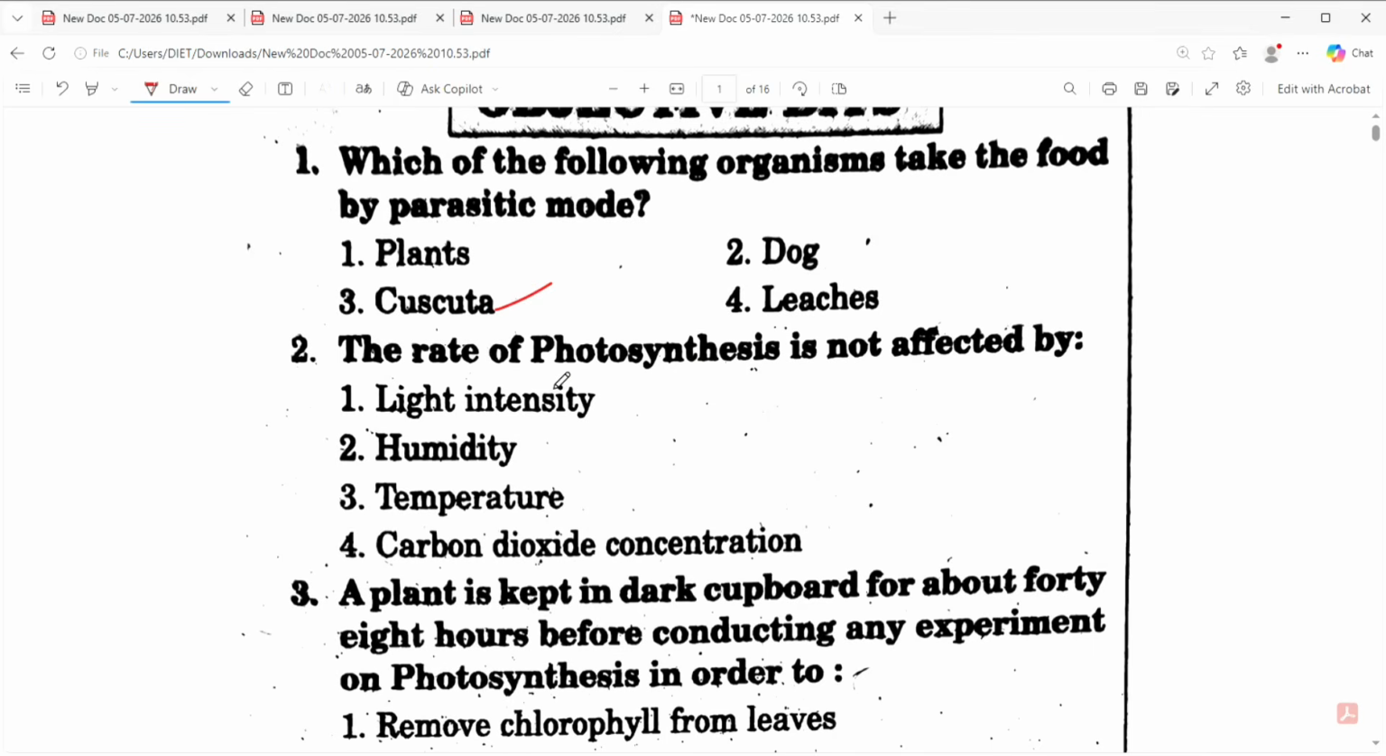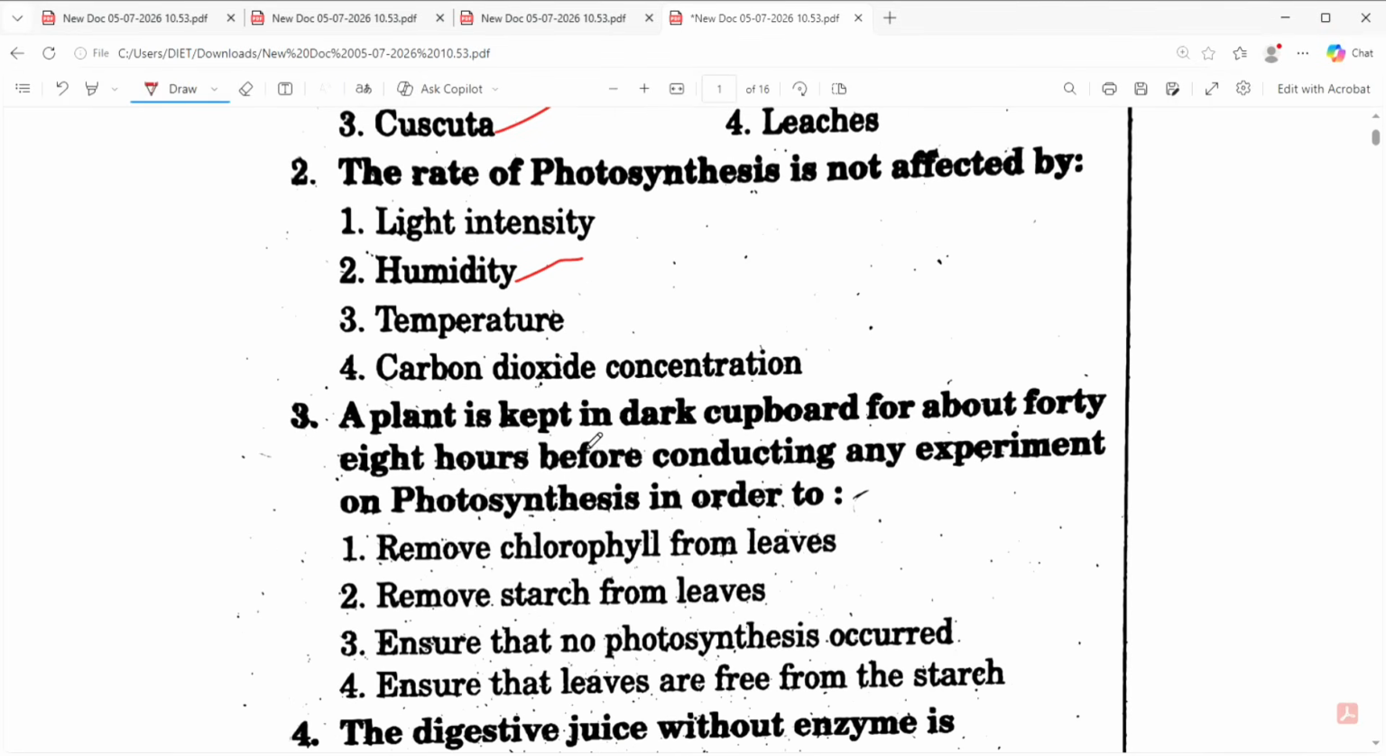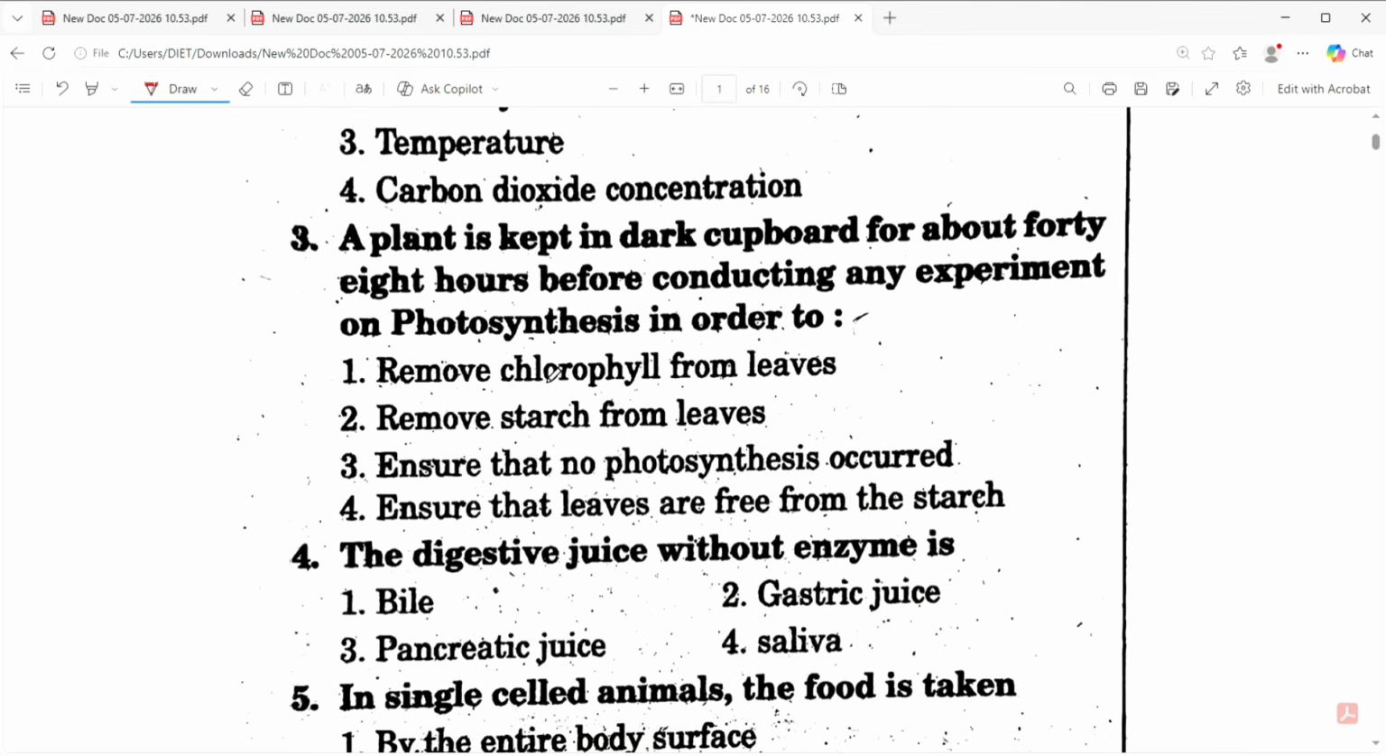The rate of photosynthesis is not affected by light intensity, humidity, temperature, carbon dioxide concentration. Humidity doesn't influence that one. All the other three, light, temperature, and carbon dioxide, are very important. A plant is kept in a dark cupboard for about 48 hours before conducting any experiment on photosynthesis in order to dash. Remove chlorophyll, remove starch, ensure that no photosynthesis occurred, ensure that leaves are free from starch.